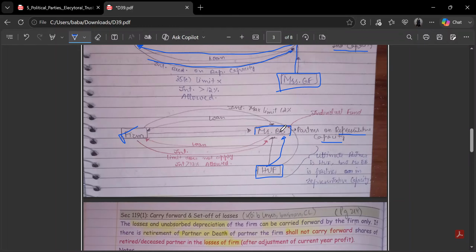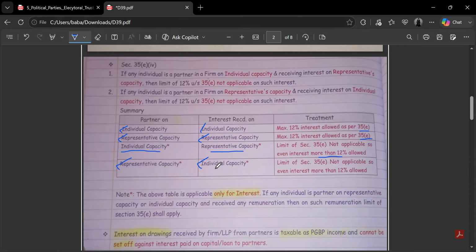And now what Mr. BB does, out of his own pocket, his individual funds, he provides some loan to the firm. Since in essence Mr. BB is an outsider to the firm, for the interest he receives on this loan there will be no maximum limit. That means he can receive more than 12% interest on such a loan. So when we have to check the limit of 12%, we have to keep in mind it only applies when a partner is both a partner in individual capacity and receives interest in individual capacity, or he is both a representative capacity partner and receiving interest in representative capacity only.